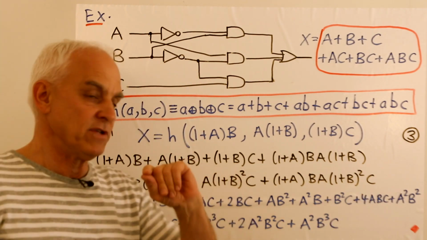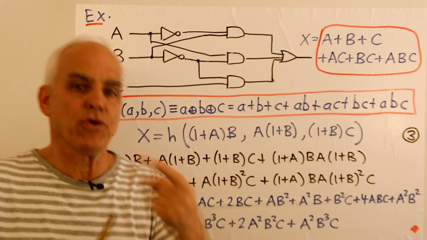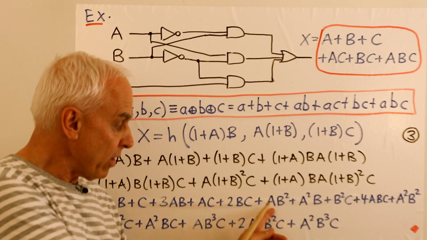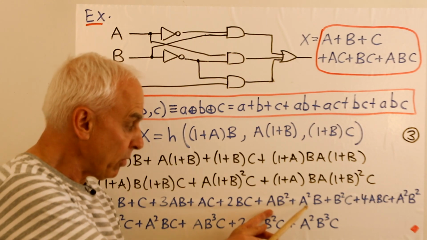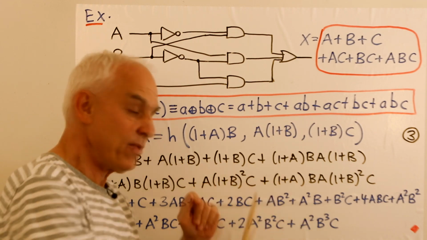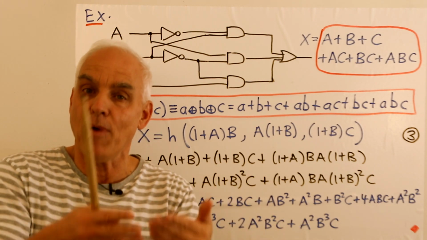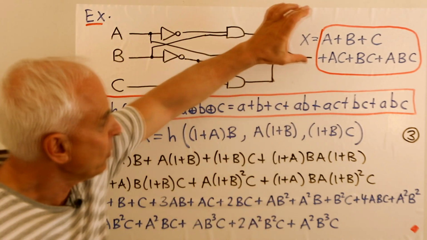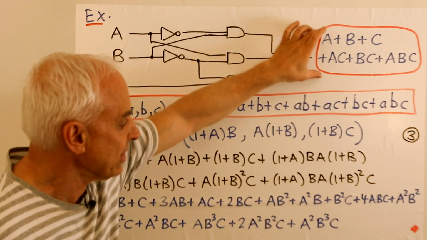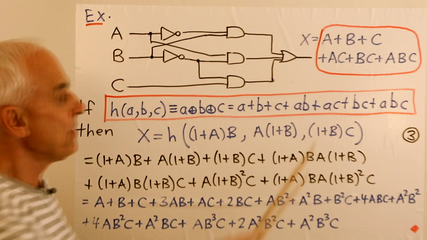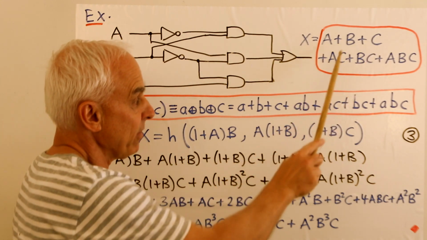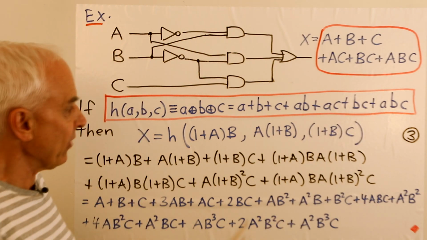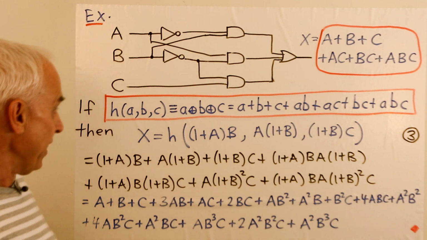Okay? But after we've done that, then we need a further application of the mod 2 reduction. Because, for example, this term here, when we lower the exponents, we'll get an AB, but we'll also get an AB from this one. So these two then will cancel if we do a further mod 2 simplification. Okay, so if we do all of that, it turns out that we can get this expression. This is the end result of that simplification that I've just described. The result is A plus B plus C plus AC plus BC plus ABC. It's not quite symmetric because the C is playing a bit of a different role than the A and the B.